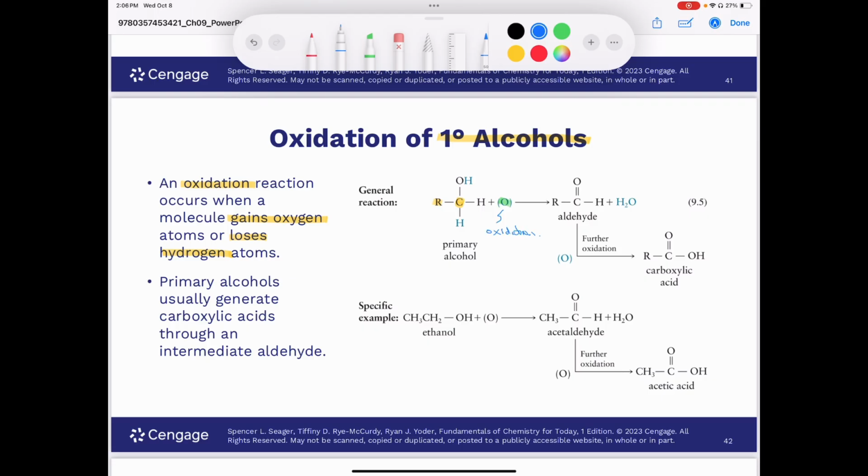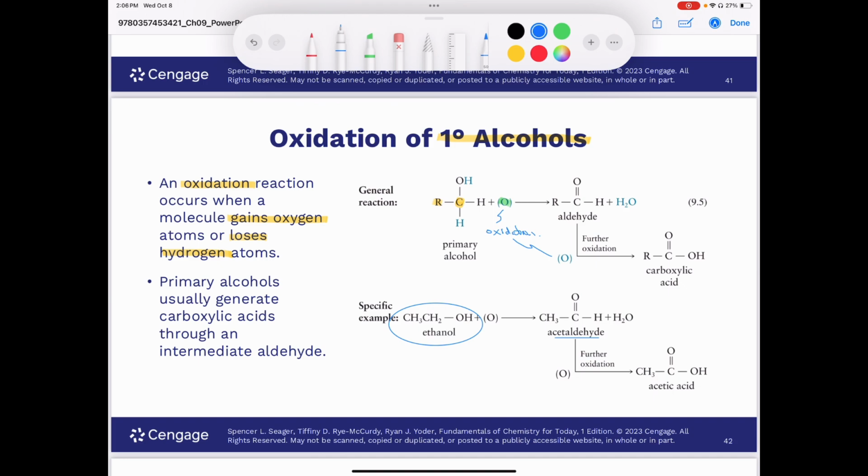And you can see the primary alcohol gets converted into an aldehyde, and then it gets oxidized again to a carboxylic acid. So an example would be ethanol, which is the alcohol found in alcoholic beverages. Inside your body, it's actually oxidized to acetaldehyde. Acetaldehyde is largely responsible for a hangover.